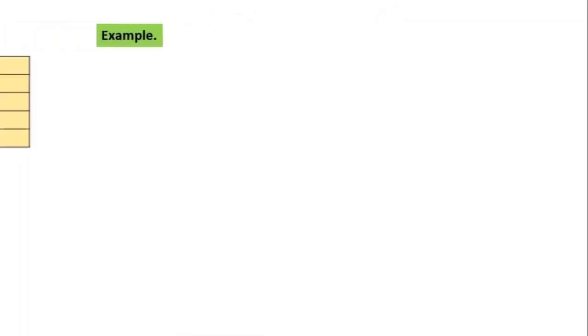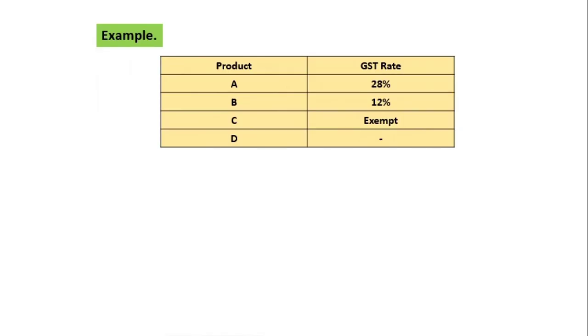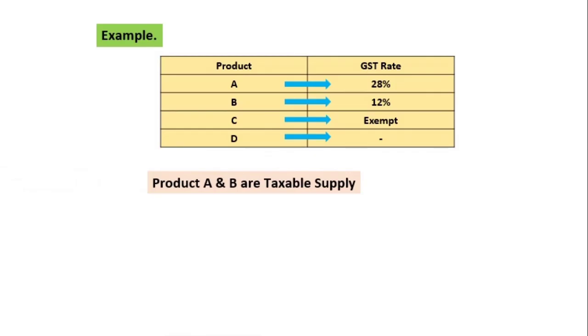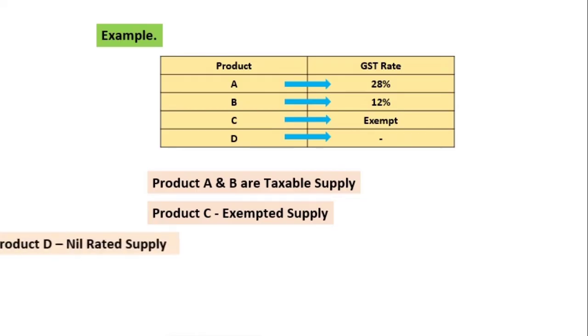Now let us take one example to clarify the meaning. There are four products: product A, product B, product C, and product D. On product A, rate is 28%. On product B, rate is 12%. Product C is exempt. And product D rate is dash. So from this, product A and product B are taxable supply. Why? Because rate is given. Product C is exempt supply, because it is clearly said that it is exempt from tax.